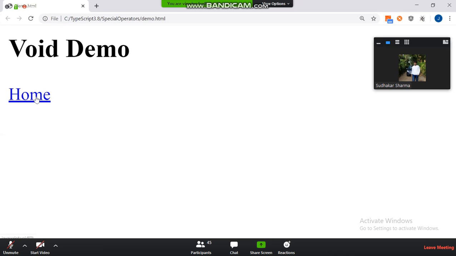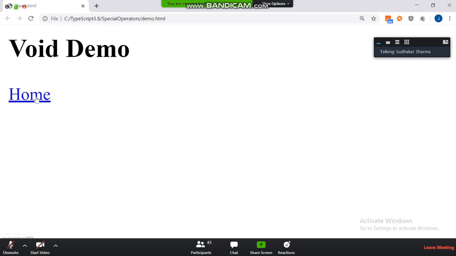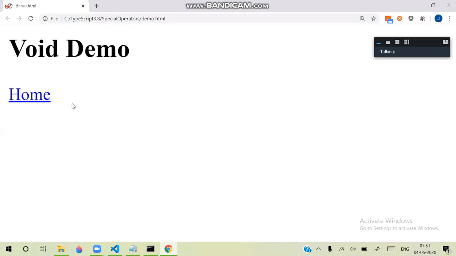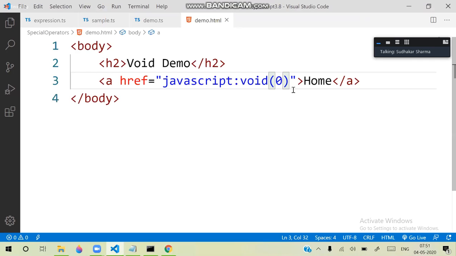It is working, meaning it is returning 0. Then our testing framework will not report it as a bug. It will report that this is a link, but it is currently not returning anything. Later it can be implemented. How can we implement it? We can add a new functionality without disturbing void.